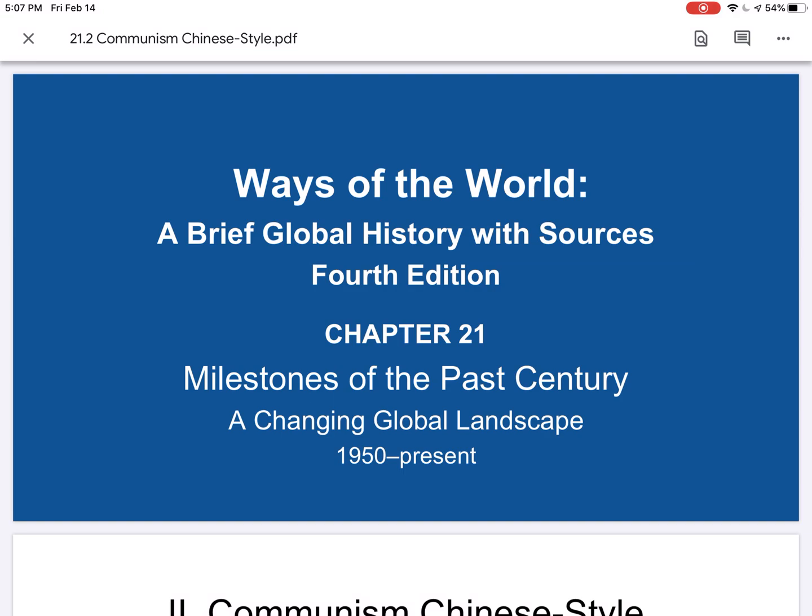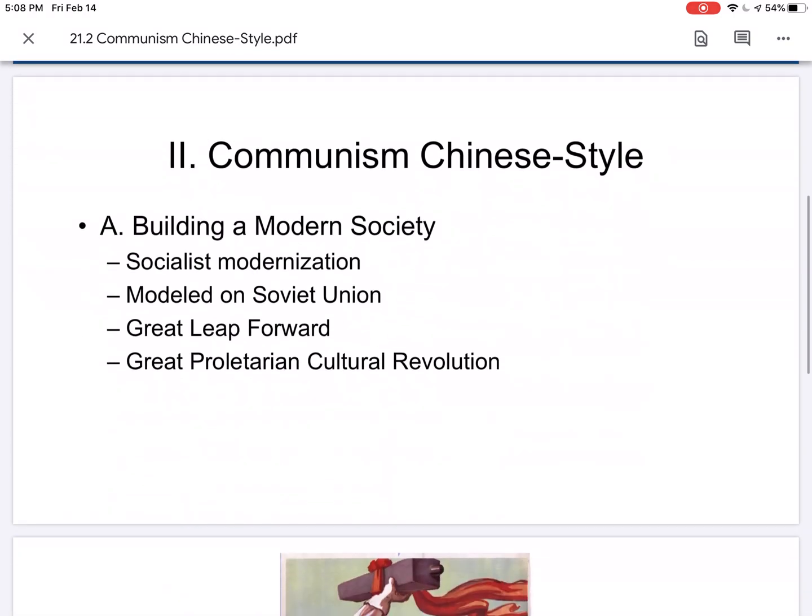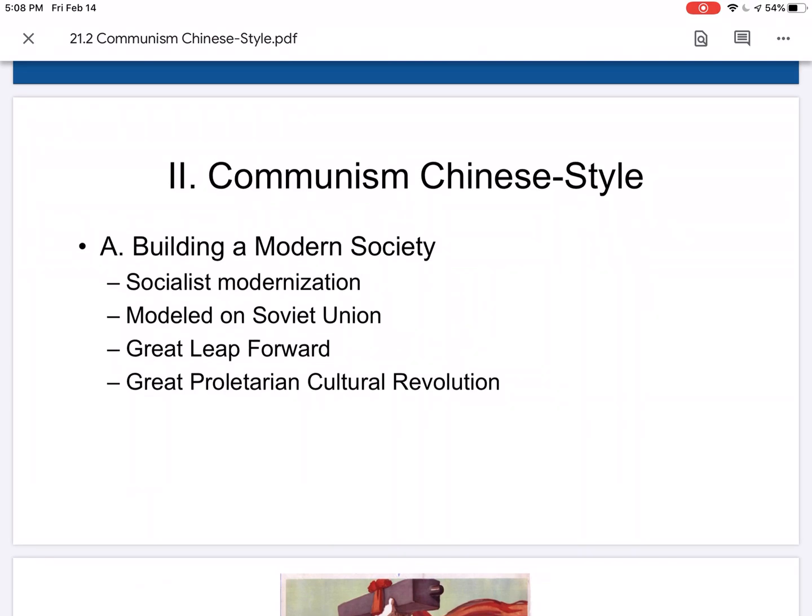We're going to continue our study of milestones of the past century, a changing global landscape, 1950 to the present, with Communism Chinese-Style. So let's look at building a modern society. China followed the socialist modernization at first. In the 1950s, agricultural collectivization was peaceful due to the Chinese Communist Party's relationship with the peasantry. And they modeled that on the Soviet Union with heavy industries, urban factories, centralized planning, and mobilization of women.